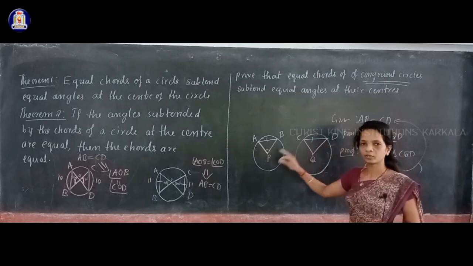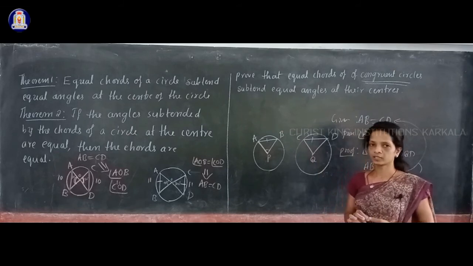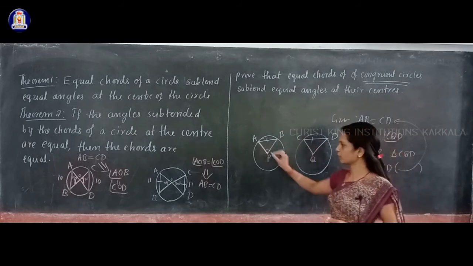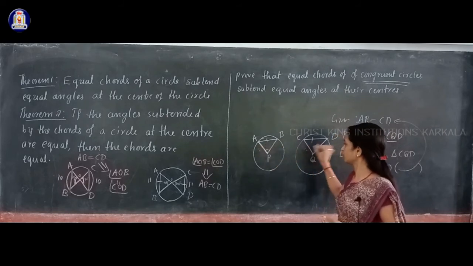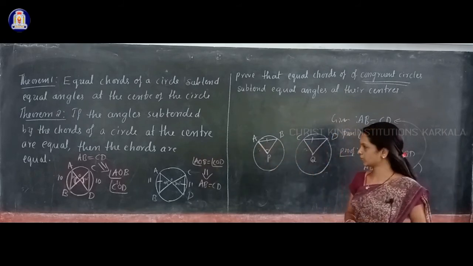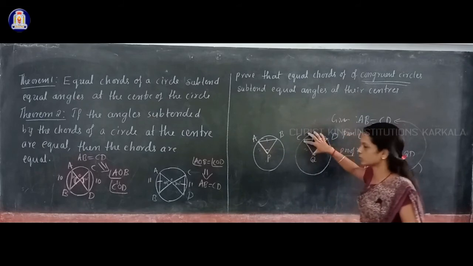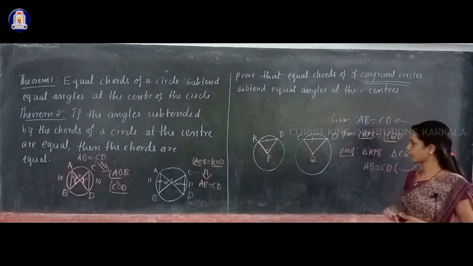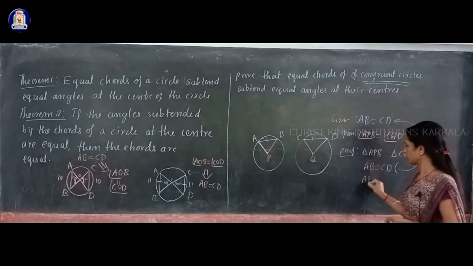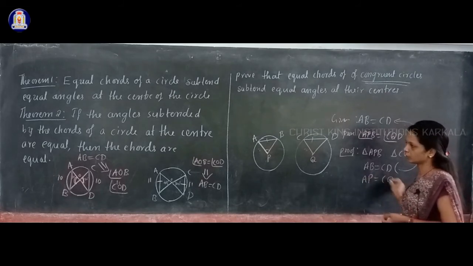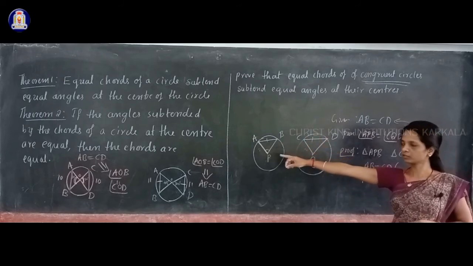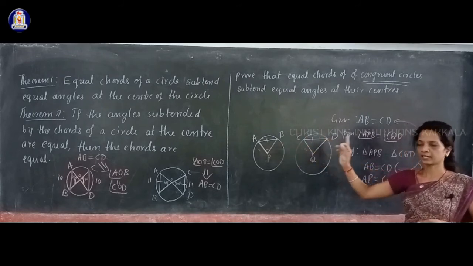But what we have taken are two congruent circles, and congruent circles have the same radii. For example, if AP is 2 cm, then CQ is also 2 cm. So can I say AP is equal to CQ? We can, because both are congruent circles and have the same radii. So with AP you can equate CQ. One side you take in this triangle, the other in that triangle.